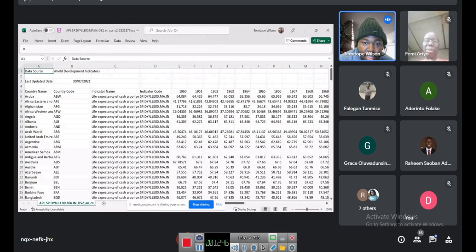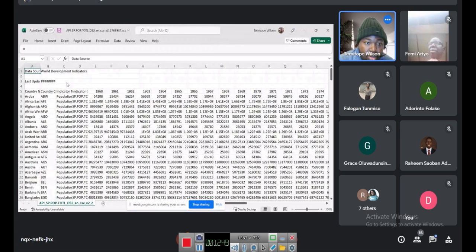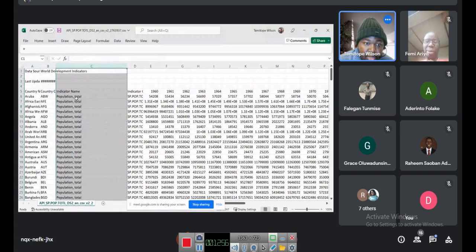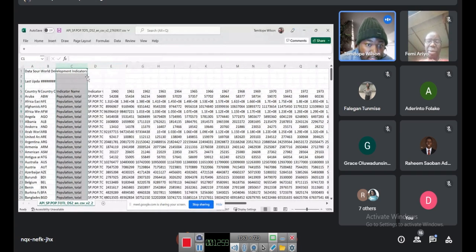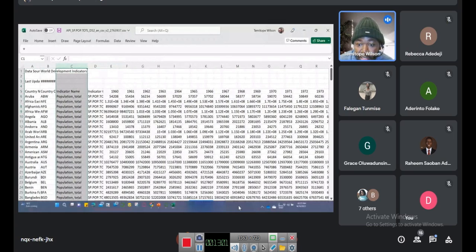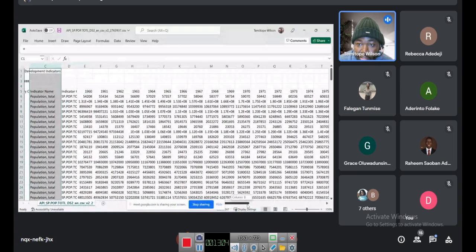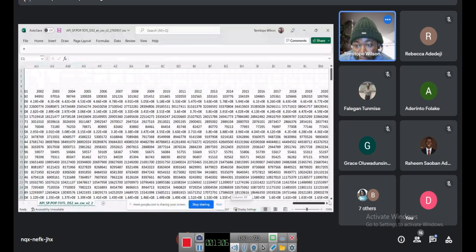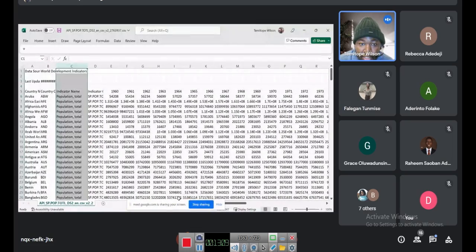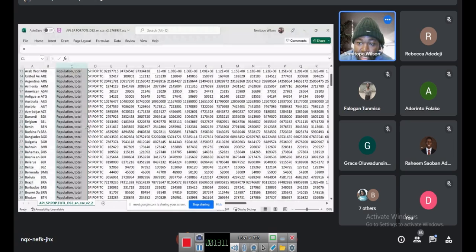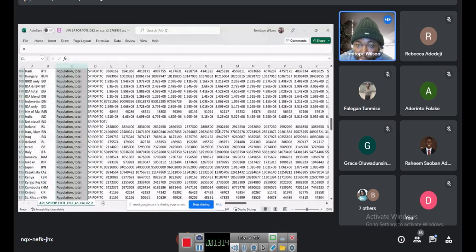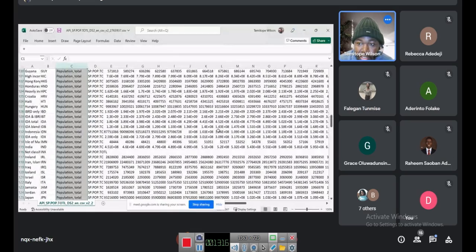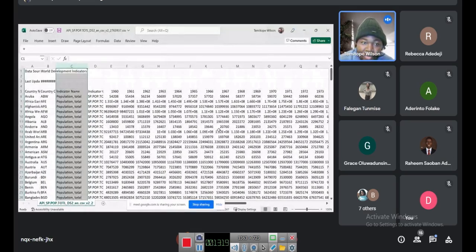It's population data, also from World Bank. We've got the country code, country name, and indicator name, which says total population of this set of countries from that same 1960 till year 2020. So you see, we've got loads of data to work with. This is an example of big data. You can't start doing plus or minus manually. You need a system that can just work for you.